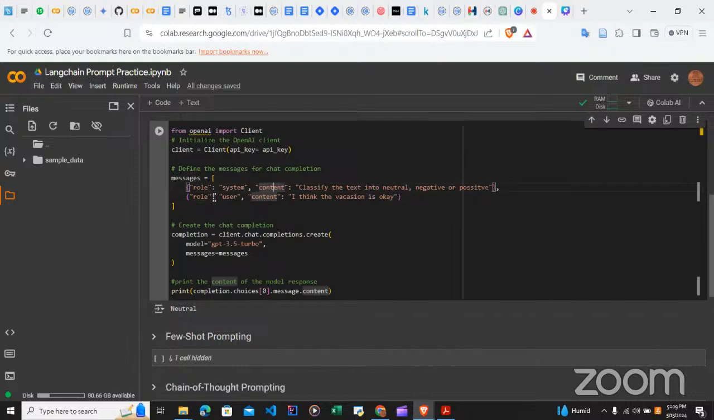Then we have another role defined for the user. This is you giving a prompt, user status now, and the content is, I think the vacation is okay. So this is my real prompt here. I think the vacation is okay. And this, based on the context you have given it above,